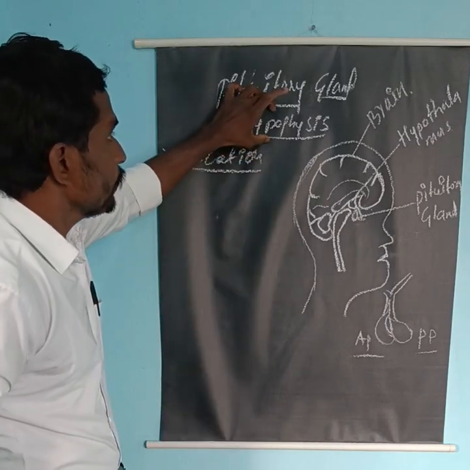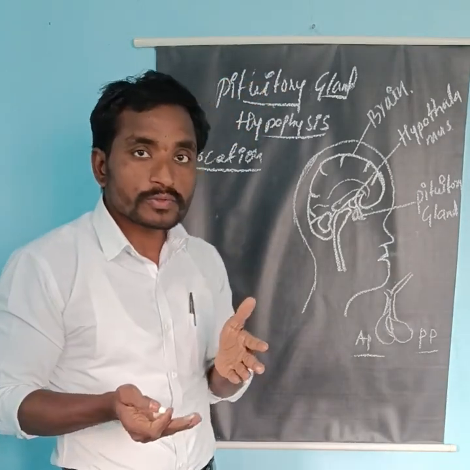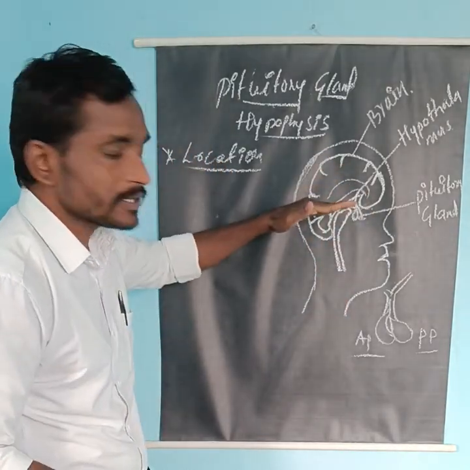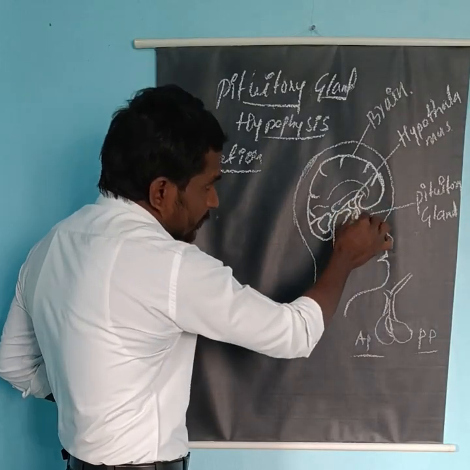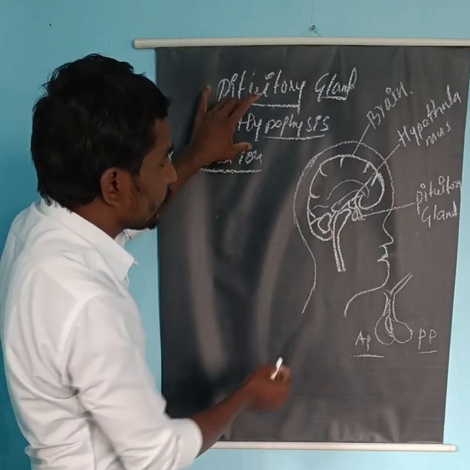It is also called the hypophysis. Here, hypo means below, and physis refers to the hypothalamus. It means it lies just below the hypothalamus. For that reason, it is called the hypophysis.